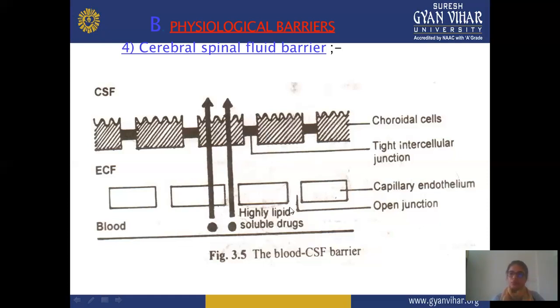Only hydrophobic or lipophilic drugs can cross this membrane and reach the CSF, cerebrospinal fluid. Other drugs having low molecular weight or water soluble nature do not cross the membrane. In this, you can see that the drug enters through the open junction and reaches the CSF, cerebrospinal fluid, by crossing the tight junction and choroidal cells. And there is a capillary endothelium also present on the cerebrospinal fluid barrier.